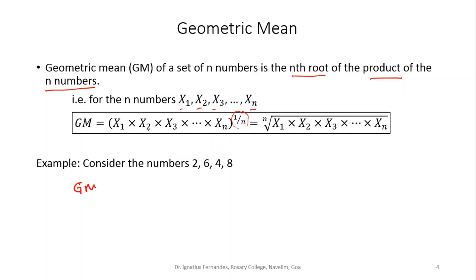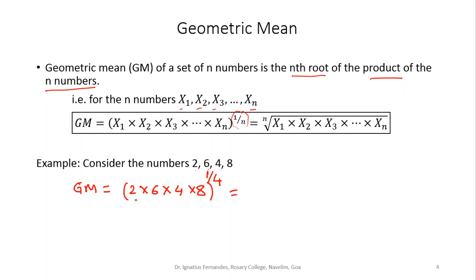So the geometric mean in this case will be, I have to multiply these 4 numbers: 2, 6, 4 and 8. So I multiply 2 into 6 into 4 into 8, and these are 4 numbers, so raised to 1 upon 4, the fourth root of this.